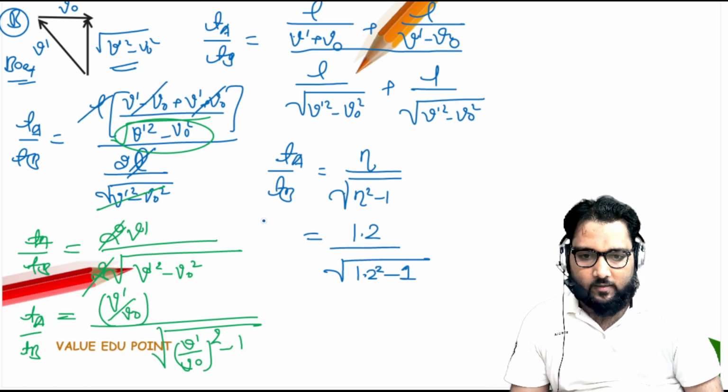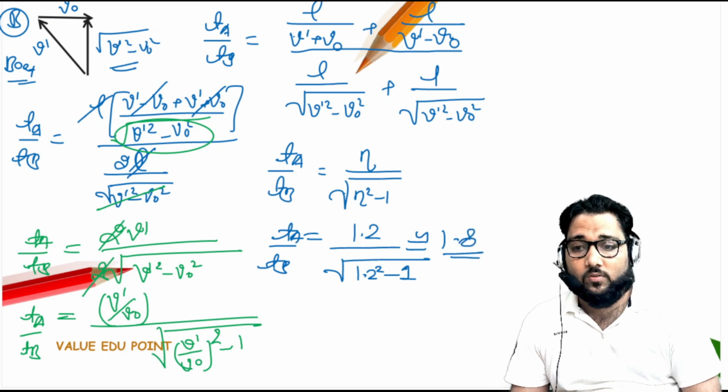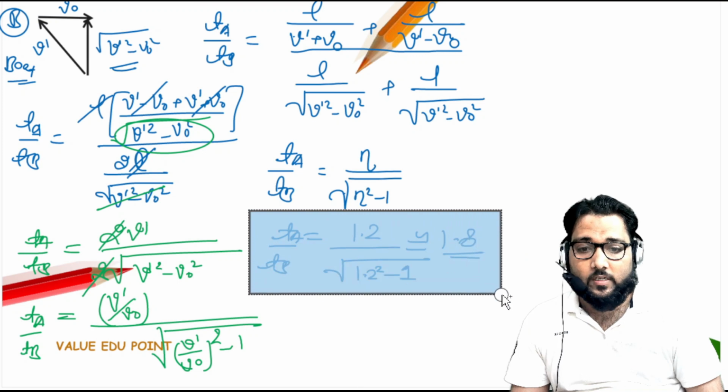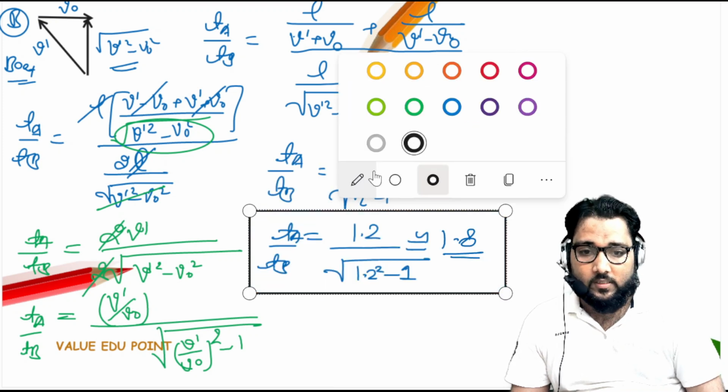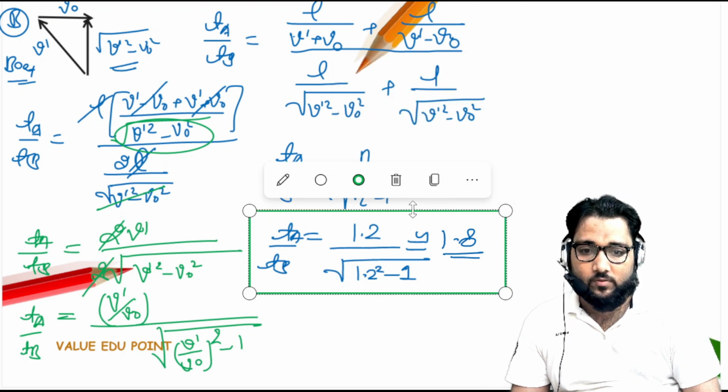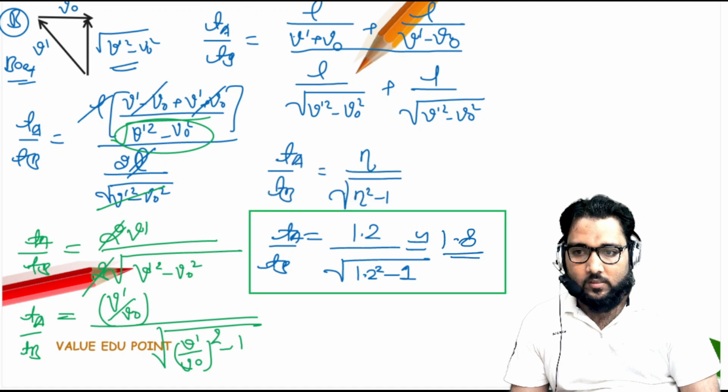TA upon TB comes out to be approximately 1.8 times. Okay, guys, so this is a very important expression. This is a very good problem. Easy if you know the concept, but if you don't know the concept, then it is a good problem.